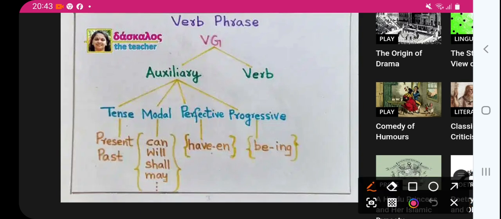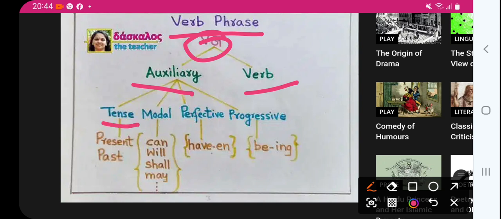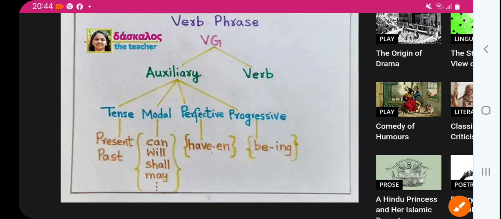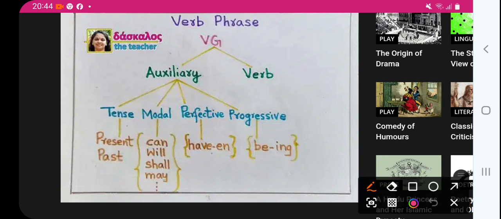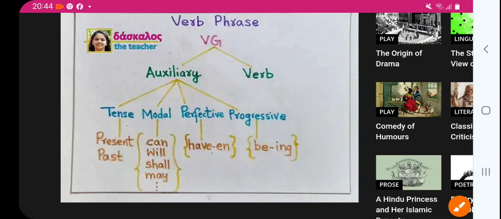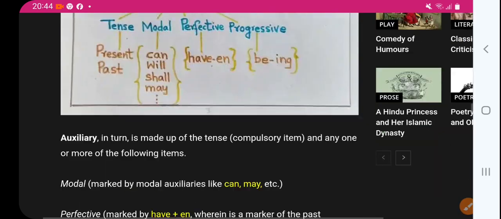Verb phrase. What is verb phrase? Verb phrase means verbal group. What are auxiliaries and main verb? What can the auxiliary be? That is tense, past, present, whatever. Modal: can, will, shall, may. This is the modal. Then perfective means be, being, been. And progressive, be plus ing. So that is called verb group.